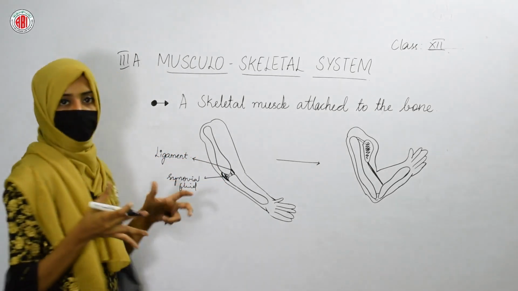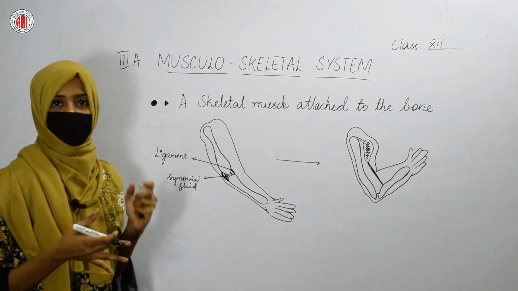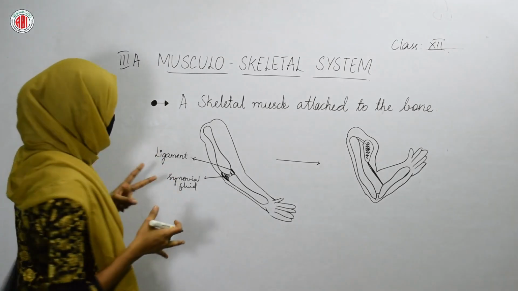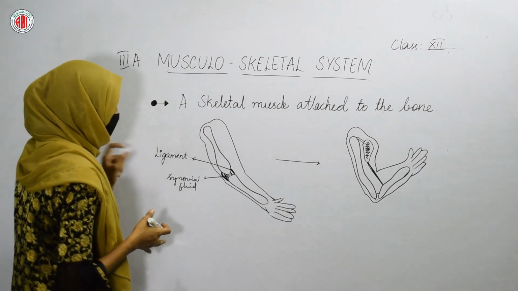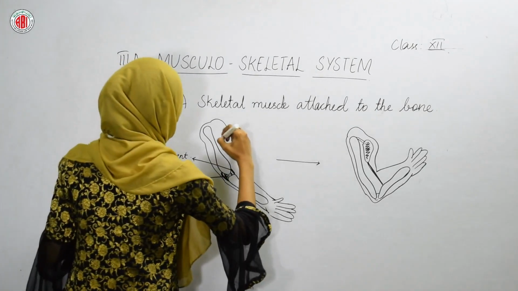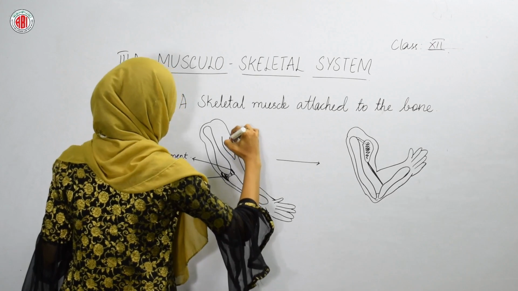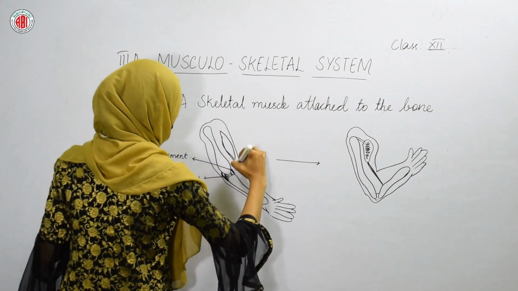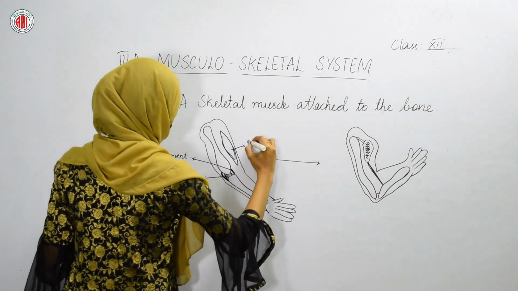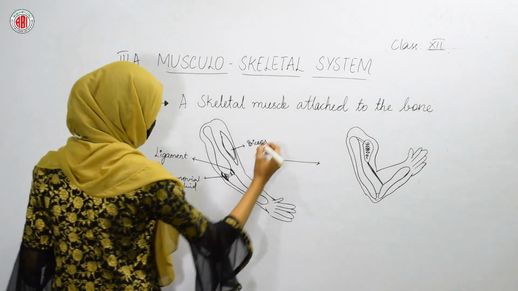So, the bone to bone attachment that you can find between the two bones is due to the presence of a ligament. And this is a muscle. Let us take an example of a bicep muscle. So, this is our bicep.